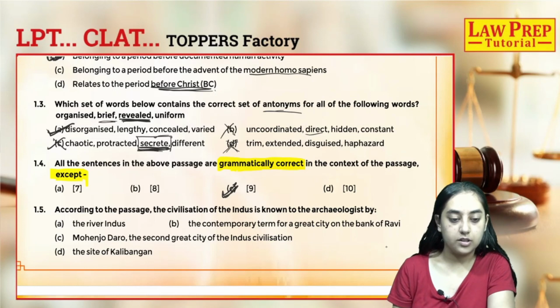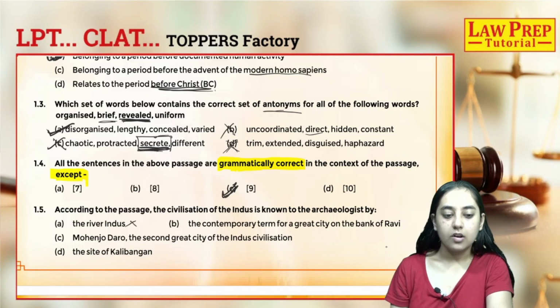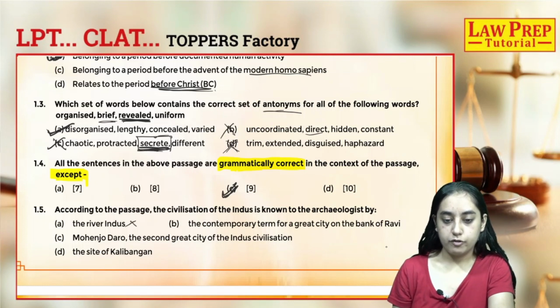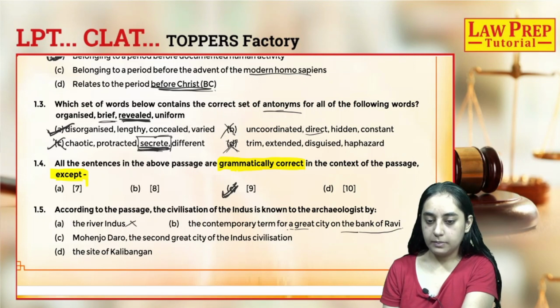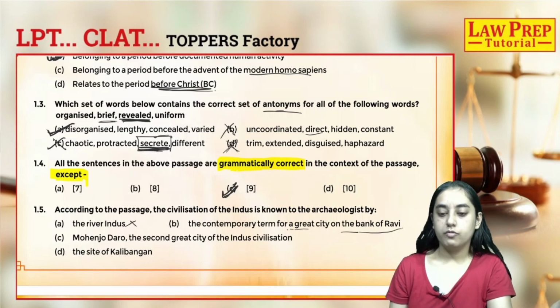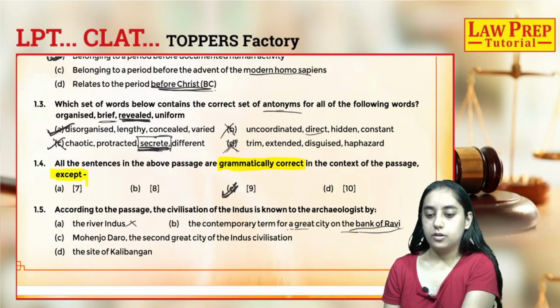Let's look at the options now. Option A, the river Indus. No, the line which we just referred to does not talk about the river Indus. Option B, the contemporary term for a great city on the bank of Ravi. The sentence did talk about a great city on the bank of Ravi, because it was named on one of the cities on the bank of river Ravi.